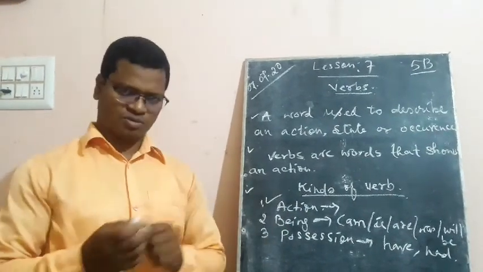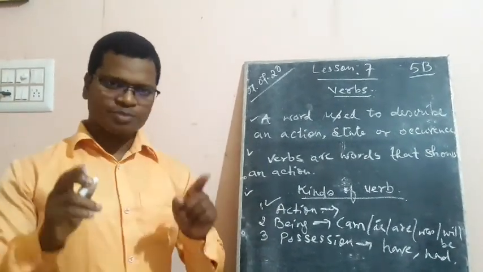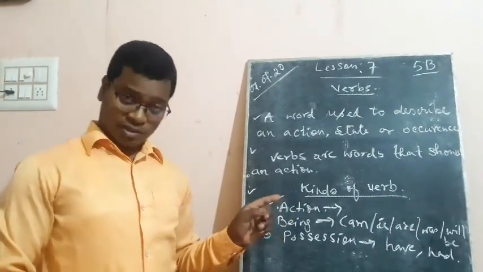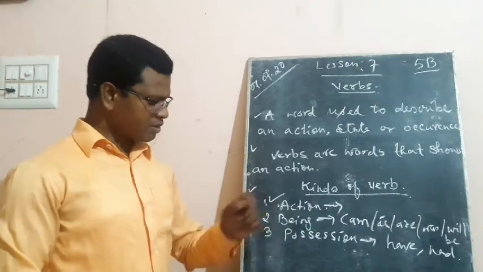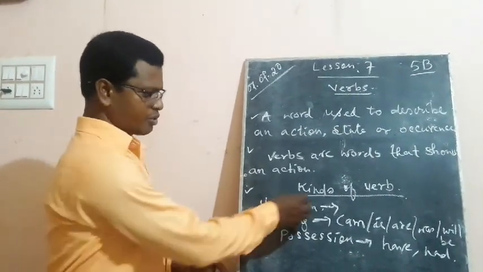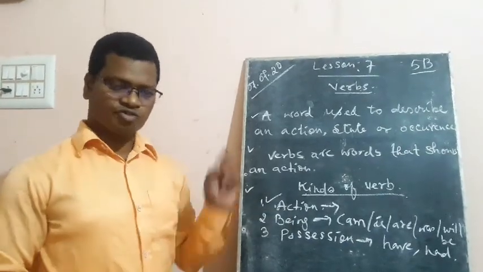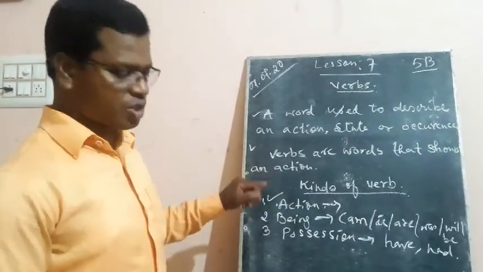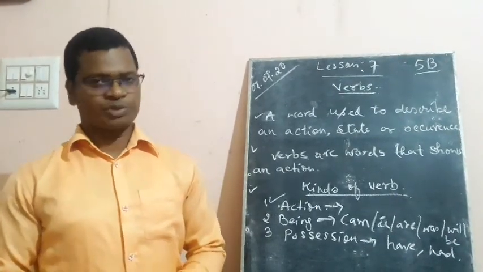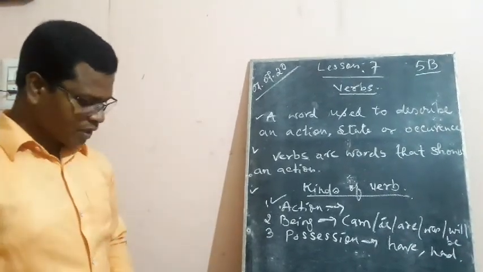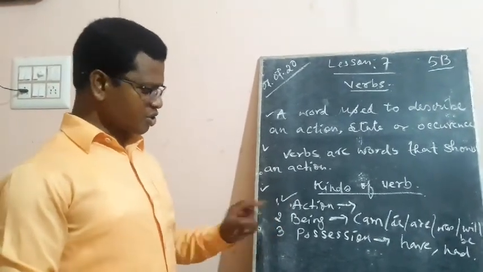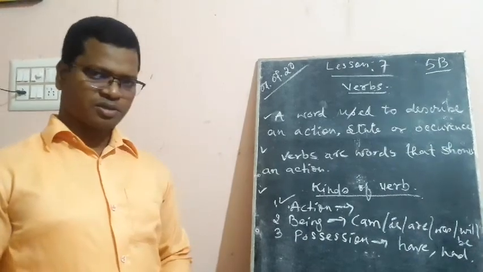The first one, action. These verbs are divided here. You can see the first one is action, the second one is being, and the third one is possession. So all these are also verbs. You can see here verbs are of three kinds. The first one is action, the second one is being, and the third is possession. Now let us try to analyze each of them. We will see action, then being and possession separately.